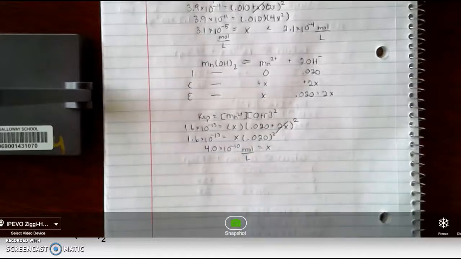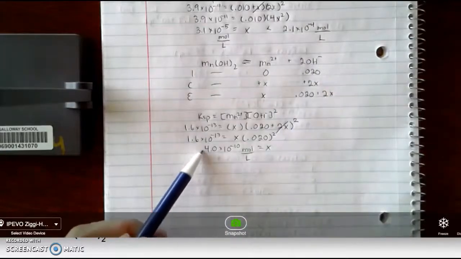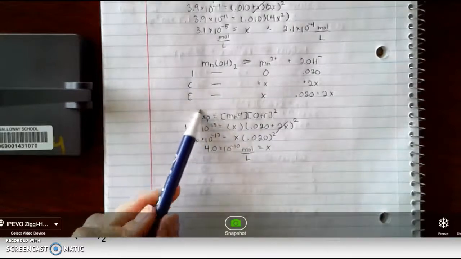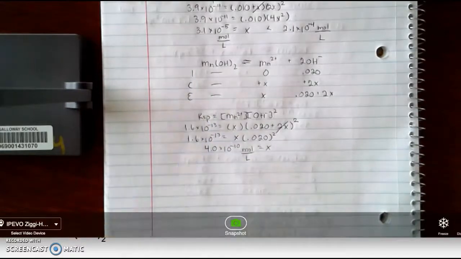Like I said, having this common ion present is going to decrease the solubility, so it's going to make this number smaller. But it's not going to change the KSP. The only thing that can change the KSP is changing the temperature.